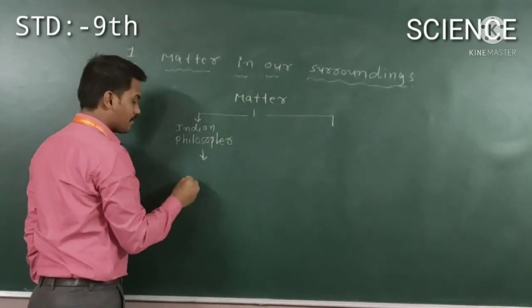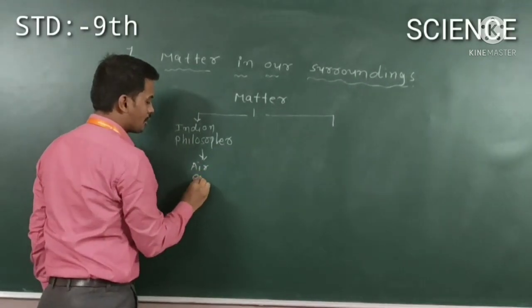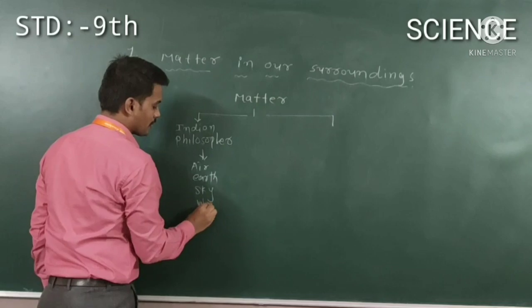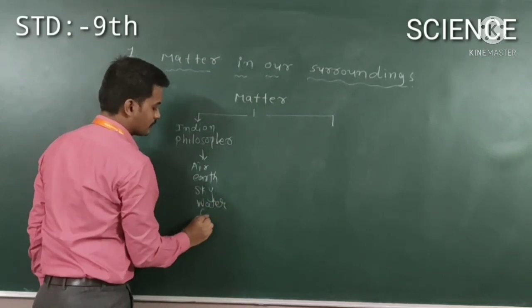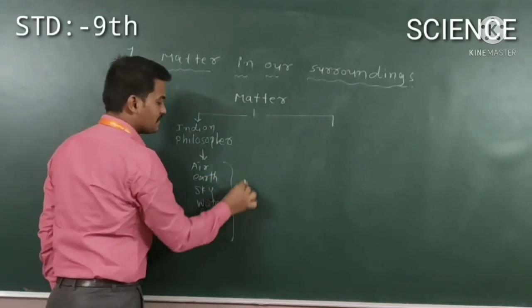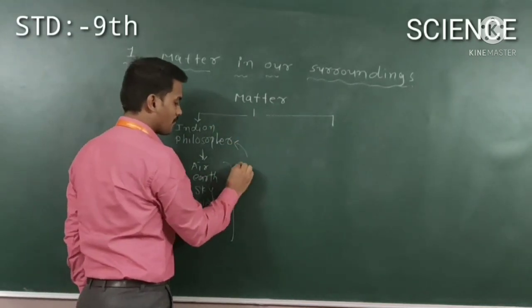Air, earth, sky, water and fire. These are the 5 basic elements described by Indian philosophers, by whom matter is divided.